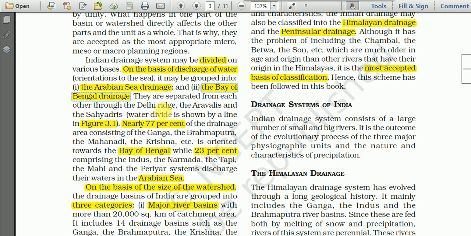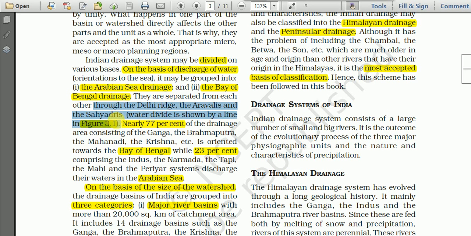And these Arabian Sea drainage and Bay of Bengal drainage are separated from each other through the Delhi Ridge, Aravallis and Sahyadris.